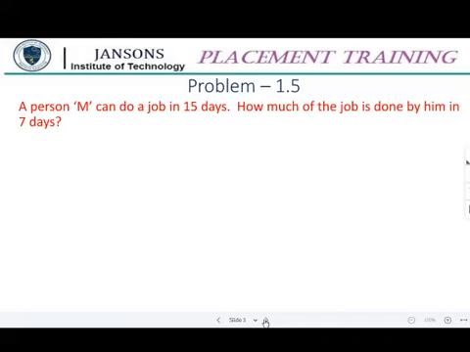A person M can do a job in 15 days, then what is the part of job done by him in 1 day? You have to calculate that, and it has to be multiplied by 7. Then that is your answer.